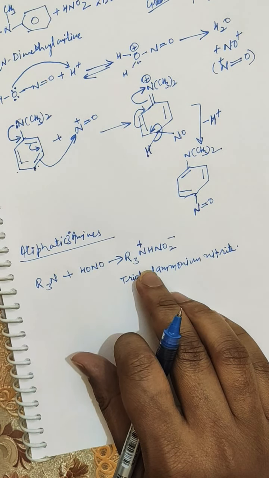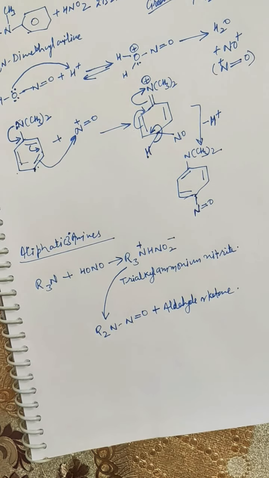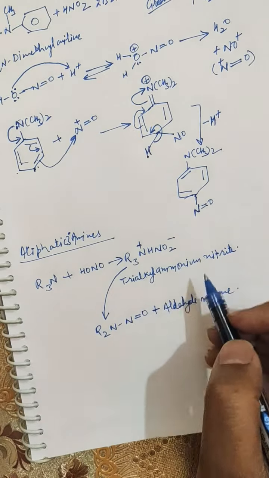It means they will further decompose to form this plus aldehyde or ketone. So this is the product.